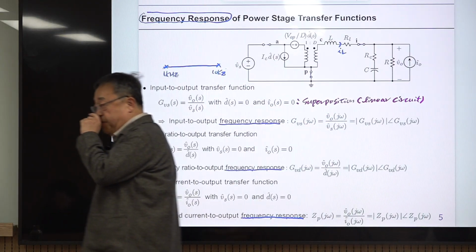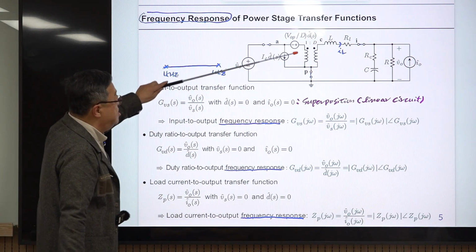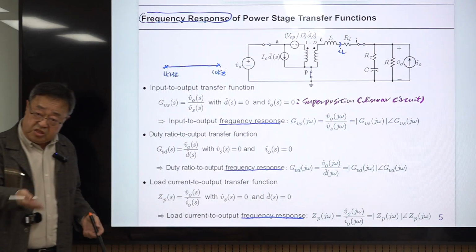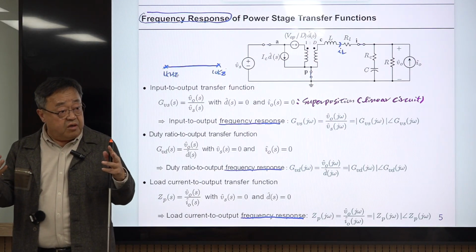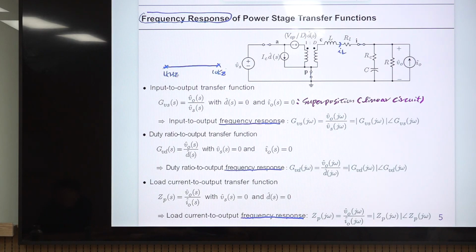You learned this concept a lot in other courses, the same concept. We linearize the PWM converter, then it becomes a linear model. So all the theories you learned from the undergrad course for linear time invariant systems, Laplace transformation, transfer function, Bode plot, Nyquist, many things can be used here directly. So you should understand that. All right.